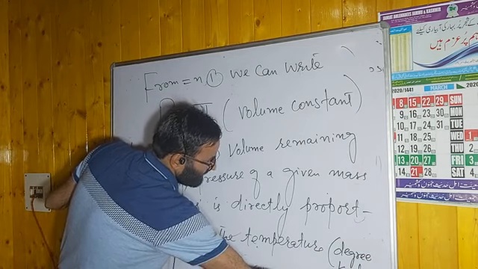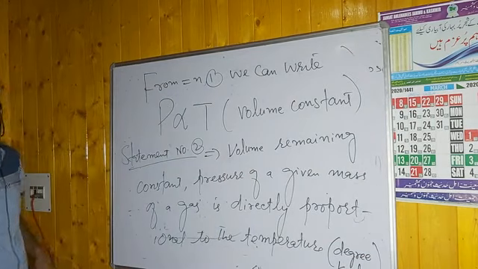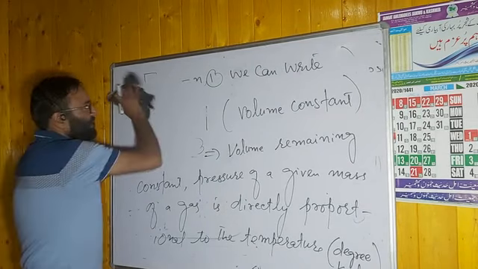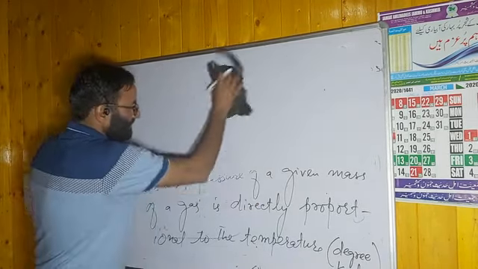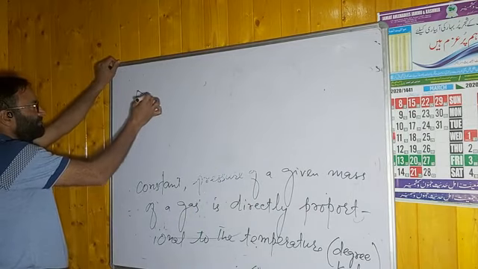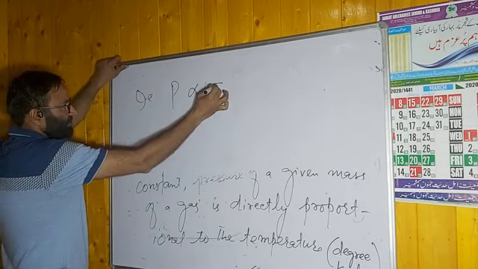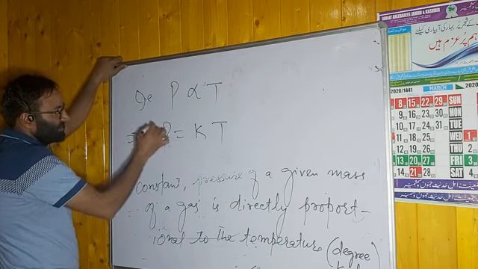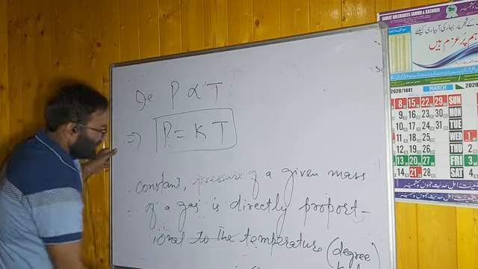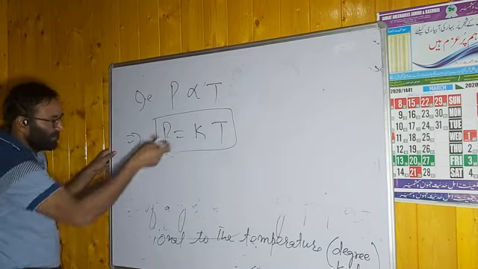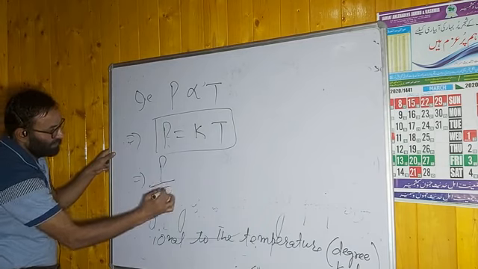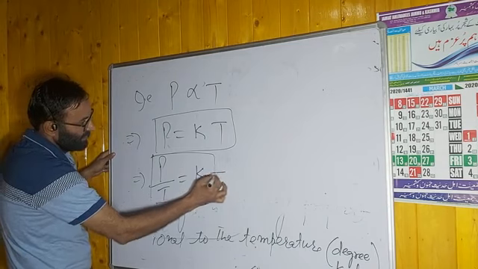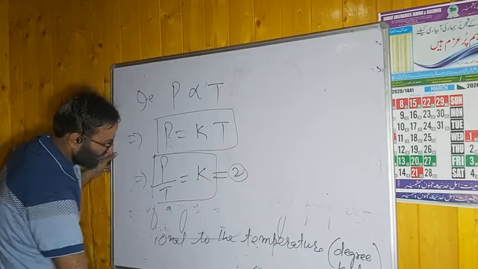ये आपको याद रखना. वहां पे V is directly proportional, यहाँ पे P is directly proportional to temperature. Mathematically we can write, you can write that P is directly proportional to temperature. You can write P is equal to some constant K times temperature. You can also write T को denominator में लेंगे, P by T is equal to constant. Let us take it as equation number 2. जो भी नंबर आएगा वहां पे लिखना.